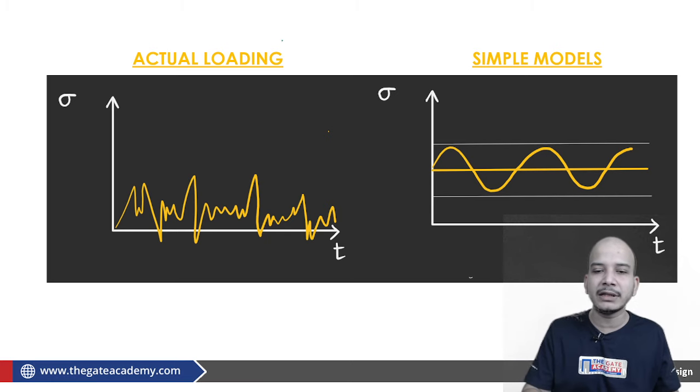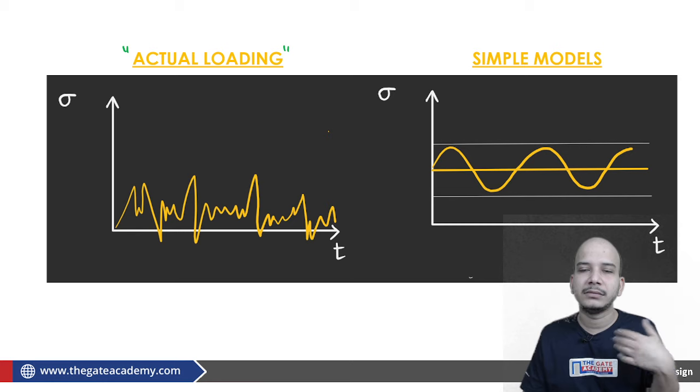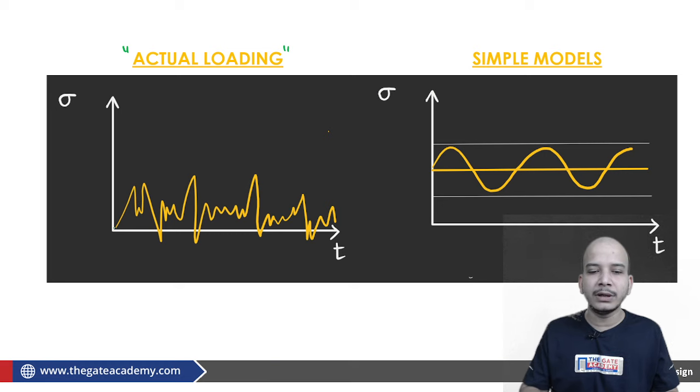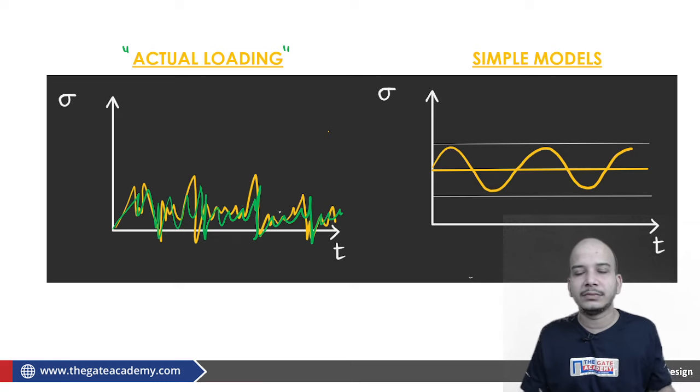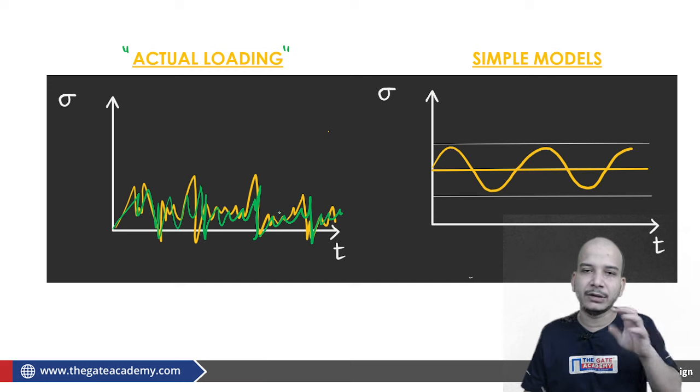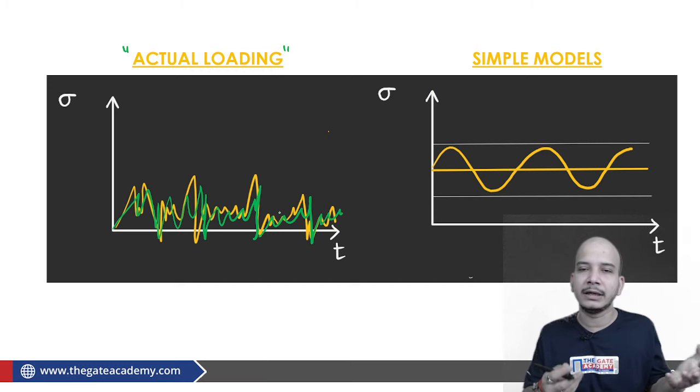Moving further, in actual, how does the stress vary under dynamic loading conditions? In actual, the variation of stress is very random. You need your PhD to understand. For example, a particular company is making some vibrating machine.